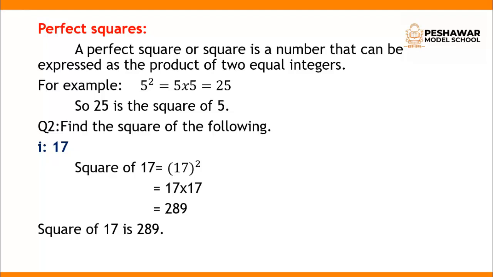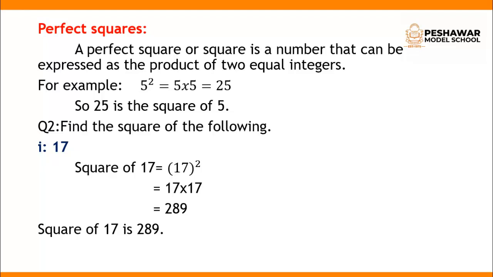5 square is equal to 5 multiplied by 5, which is equal to 25. So 25 is the square of 5. In the same way, let's take another example, 6 square. 6 square means 6 multiplied by 6. We can easily say that a square is a number when a number is multiplied by itself. So 6 square means 6 multiplied by 6 and the product is equal to 36. So 36 is the square of 6.